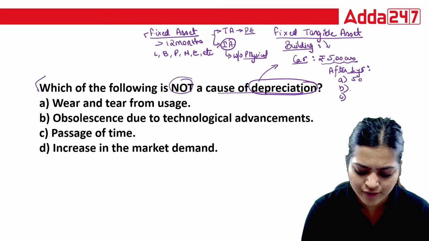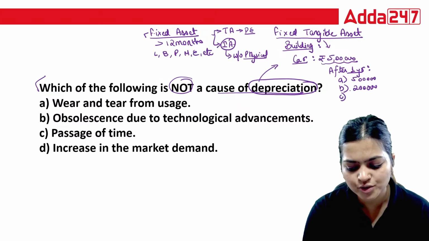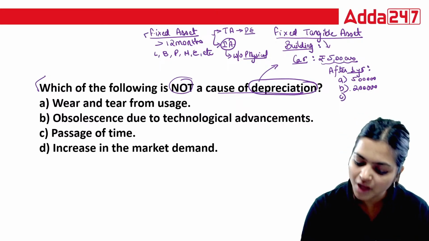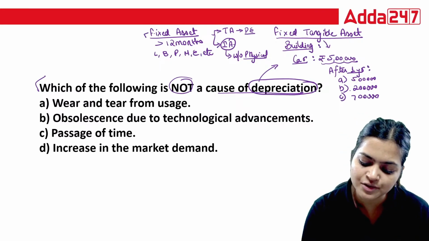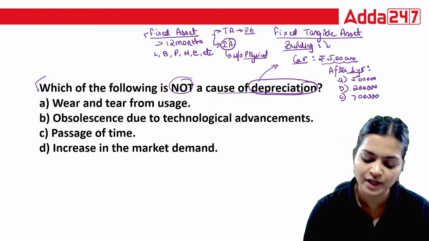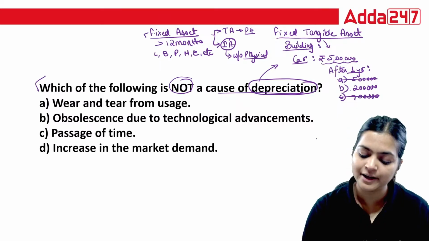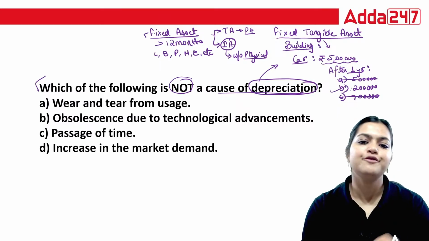A, 5 lakh rupees; B, 2 lakh rupees; or 7 lakh rupees? Of course, you are not going to receive 5 lakh or more than 5 lakh, you are going to receive less than 5 lakh.